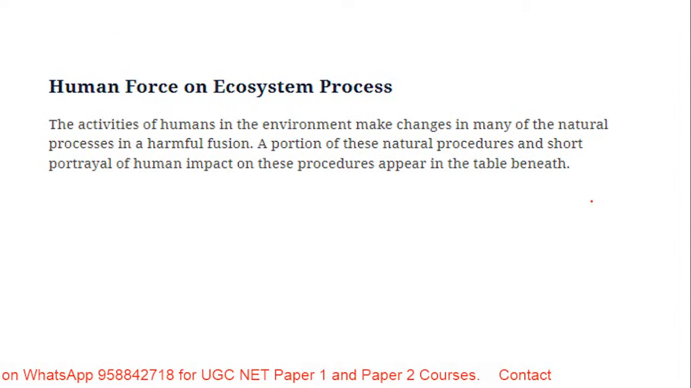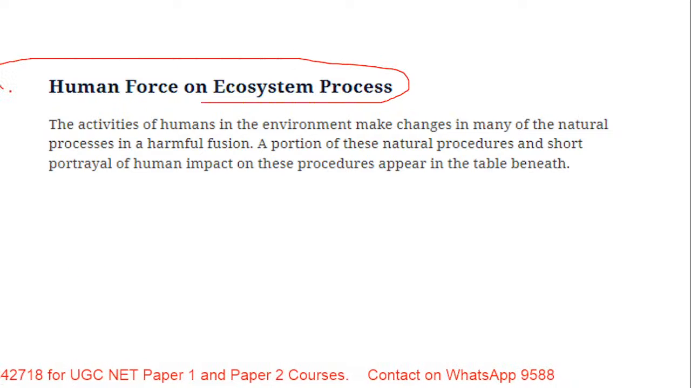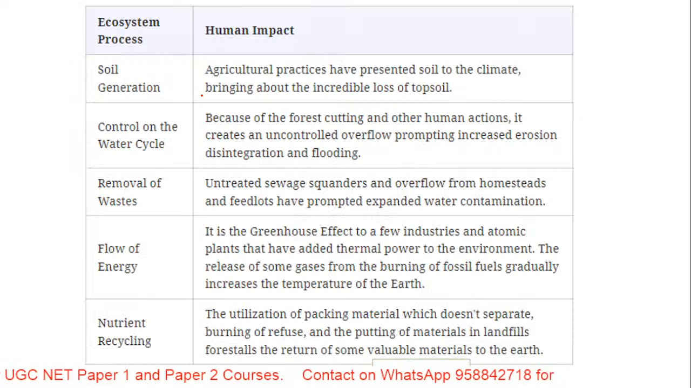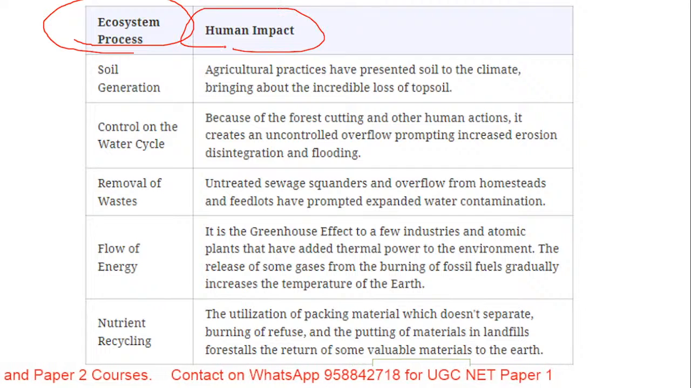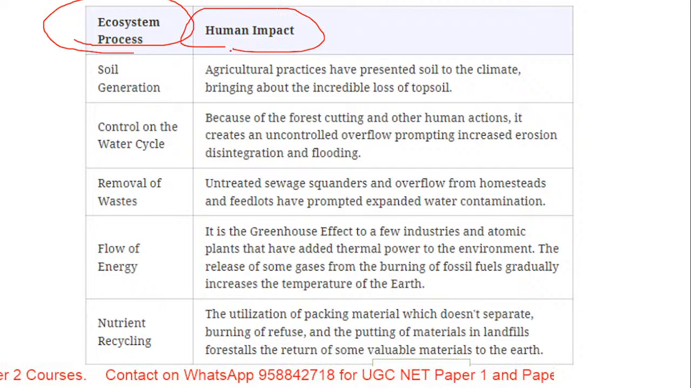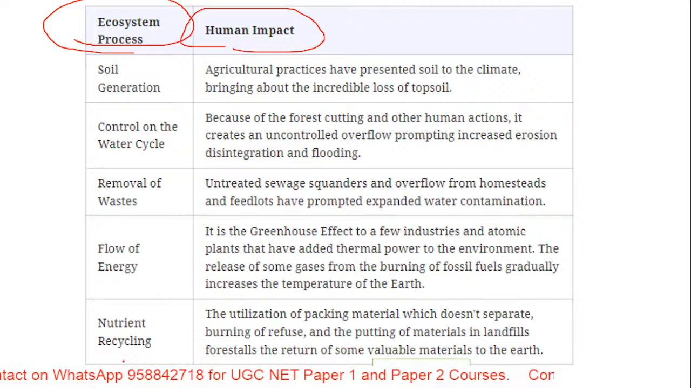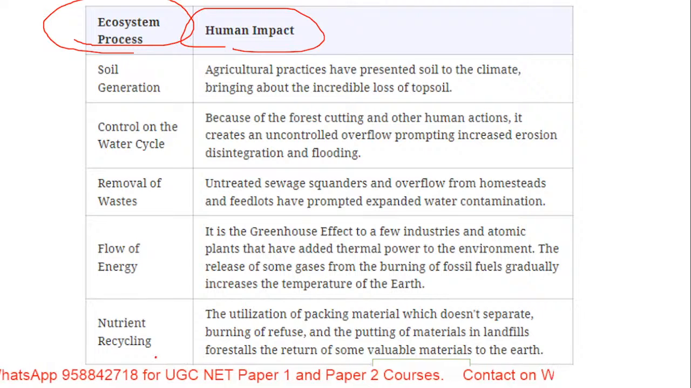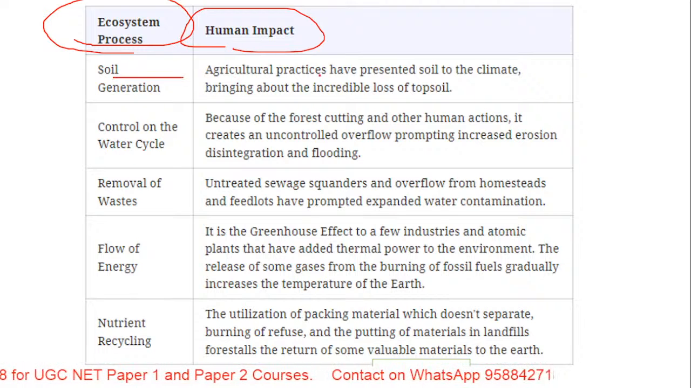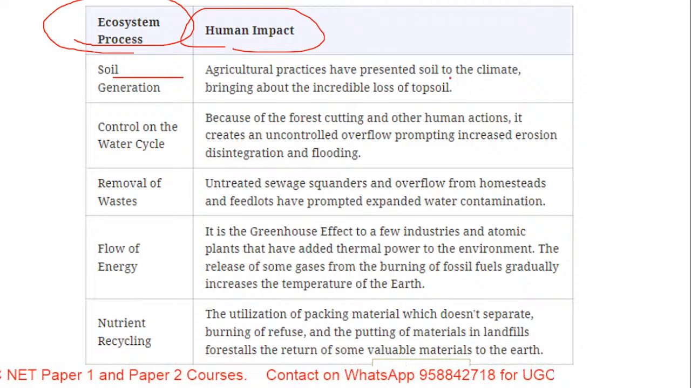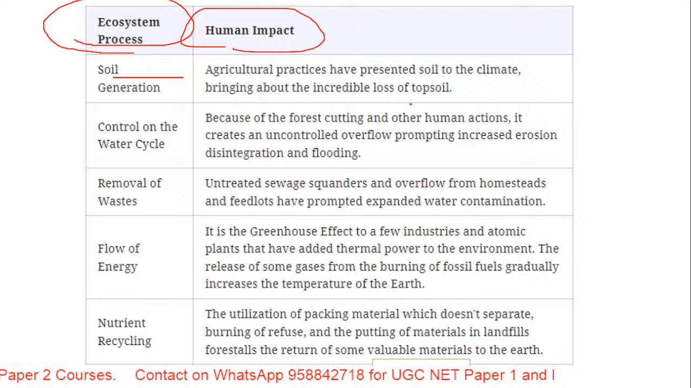Now this particular slide is basically about human force on ecosystem processes. There is a table, and the table talks about ecosystem processes and human impact. Soil generation, control on water cycle, removal of waste, flow of energy, and nutrient recycling. What is the human impact? If I'm talking about soil generation, agricultural practices have exposed soil to the climate, bringing about an incredible loss of topsoil.